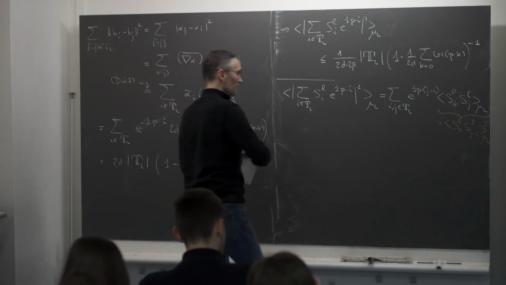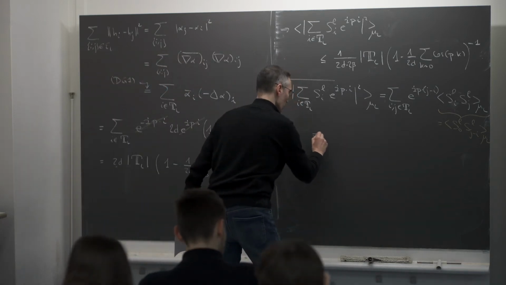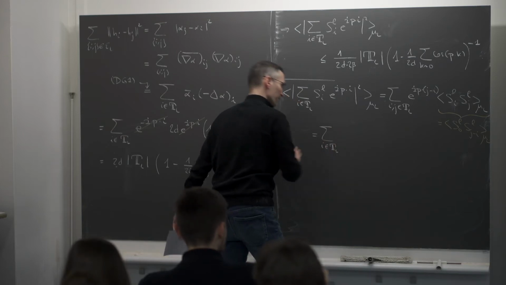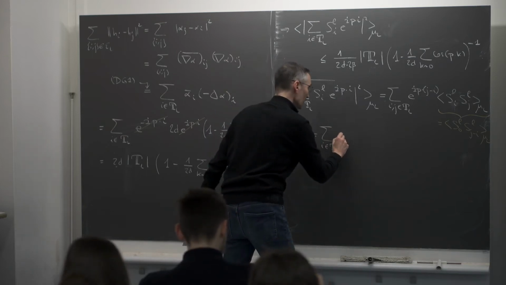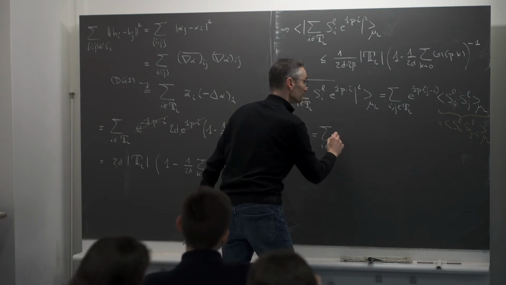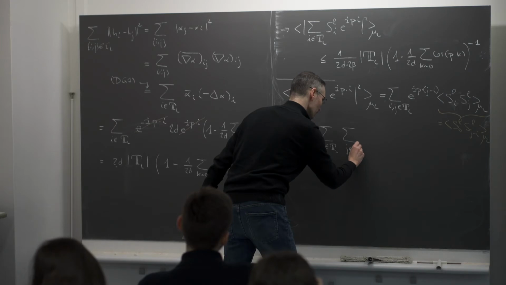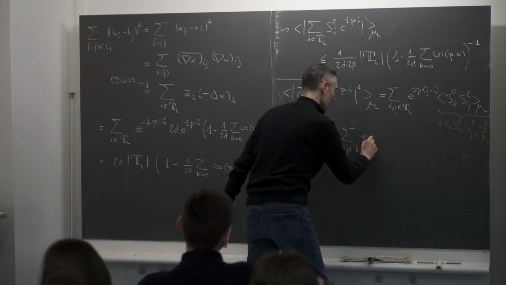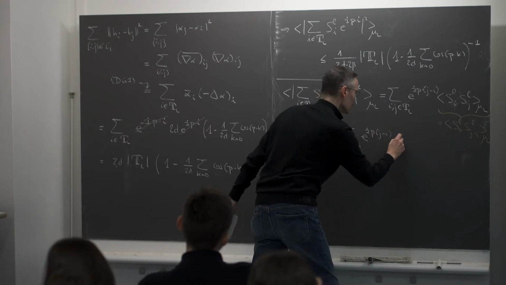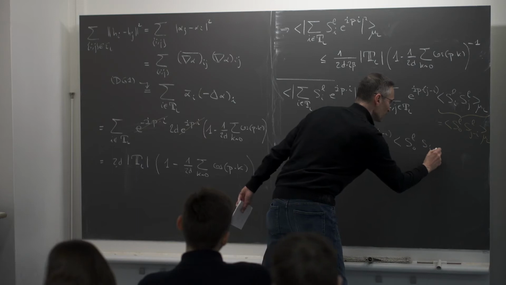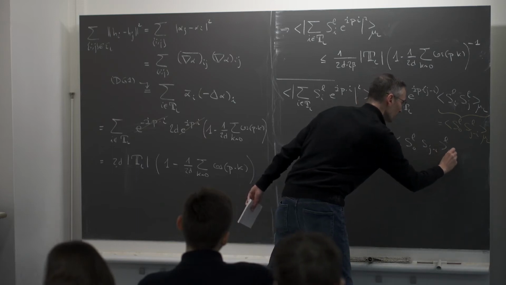So this means that this expression is actually equal to the sum over all i in the torus, then I have the sum over all j in the torus, e^{i p·(j minus i)}, expected value of S_0^L S_{j minus i}^L under mu_L.